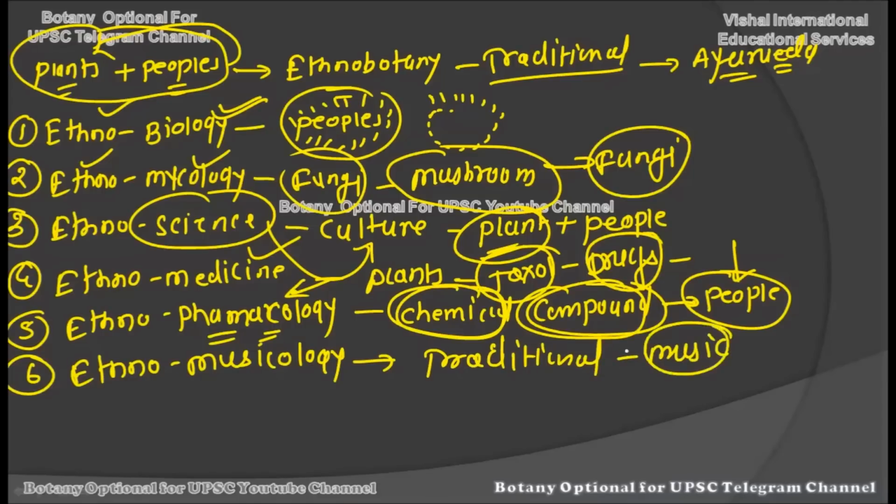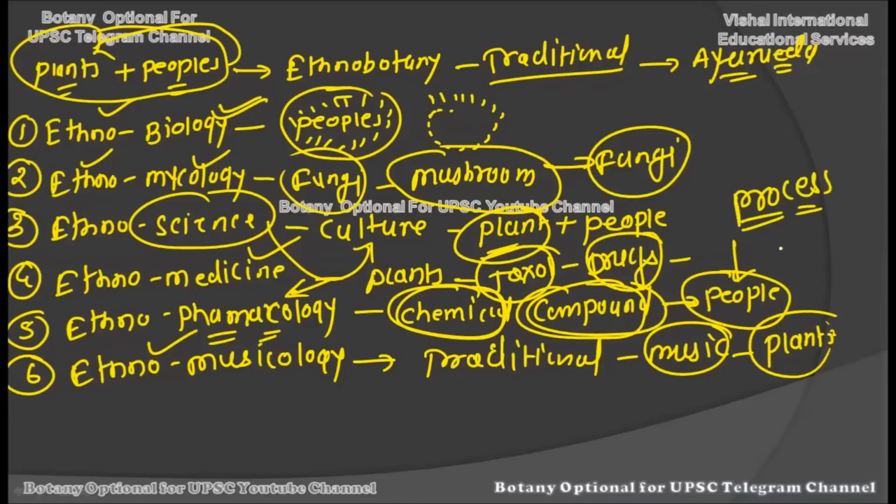Okay, so whatever the music instruments which are created by these particular plants through using the different parts of the plants. Okay, so if you are studying the musical instruments which are created out of the different plants through the traditional knowledge, this will all come under the ethnomusicology. Now when it comes to the musicology, we are not studying the musical beats here. Okay, what we are studying is the musical instrument which is created out of the plants by these peoples by using the traditional knowledge.